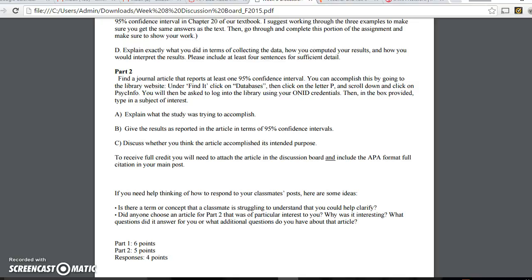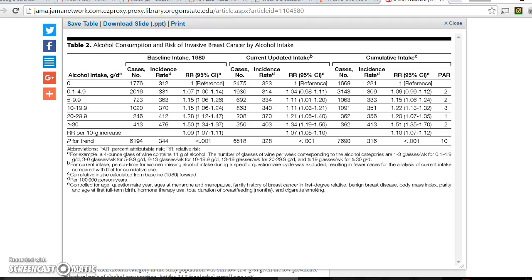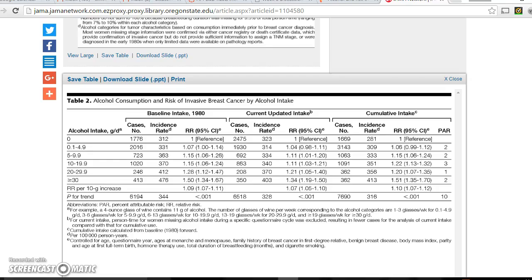So if you're interested in cancer or alcohol or food or something along the lines of that, those articles typically are more likely to have confidence intervals, something dealing with typically health outcomes. So for example, I searched, I think, alcohol and cancer, and I found an article in the Journal of American Medical Association, or JAMA, and I found a table here that looked at alcohol consumption and how it influenced the risk of invasive breast cancer.